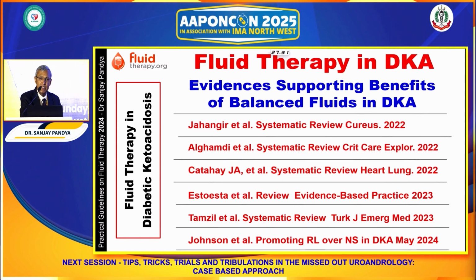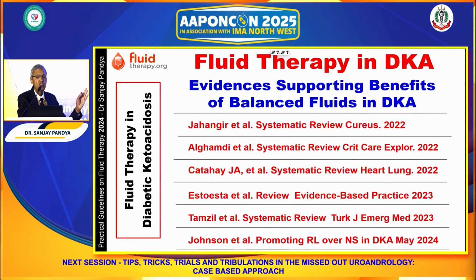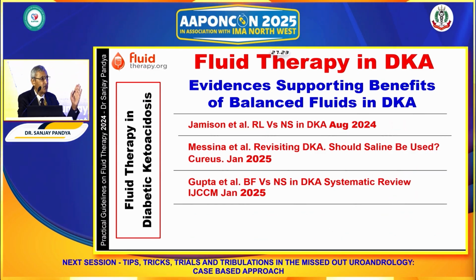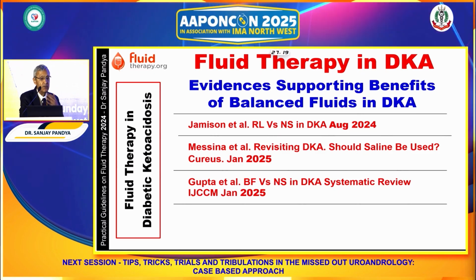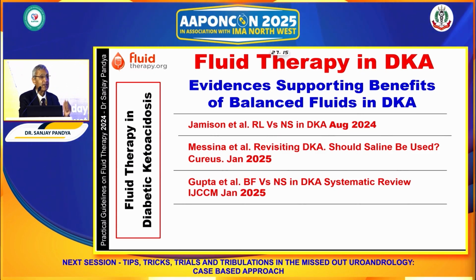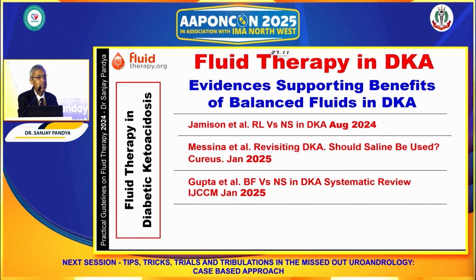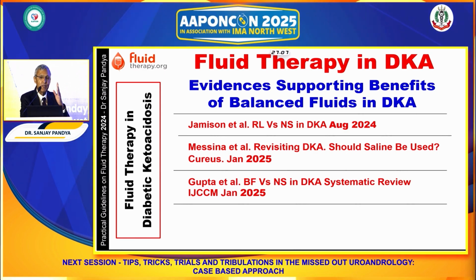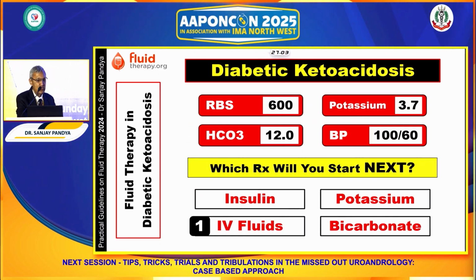Where is the evidence? I will not narrate, but from 2022, there are several systematic studies and review literature which have supported that balanced fluids are better and preferred over normal saline in diabetic ketoacidosis, and therefore the practice of using IV fluid is changing in diabetic ketoacidosis.